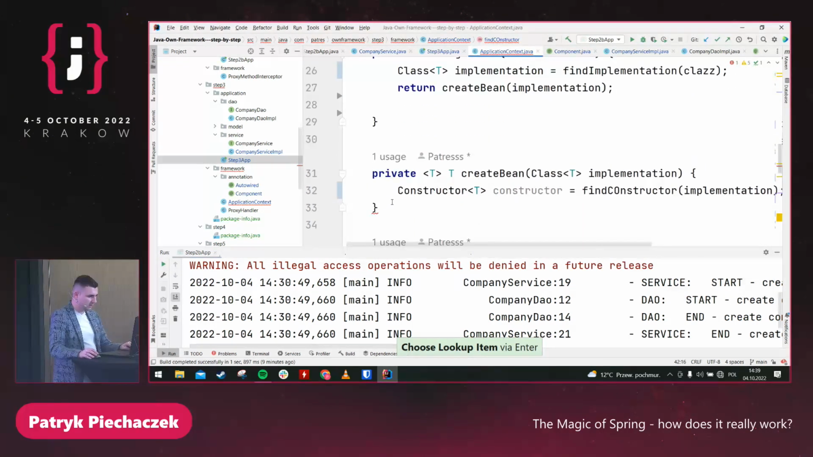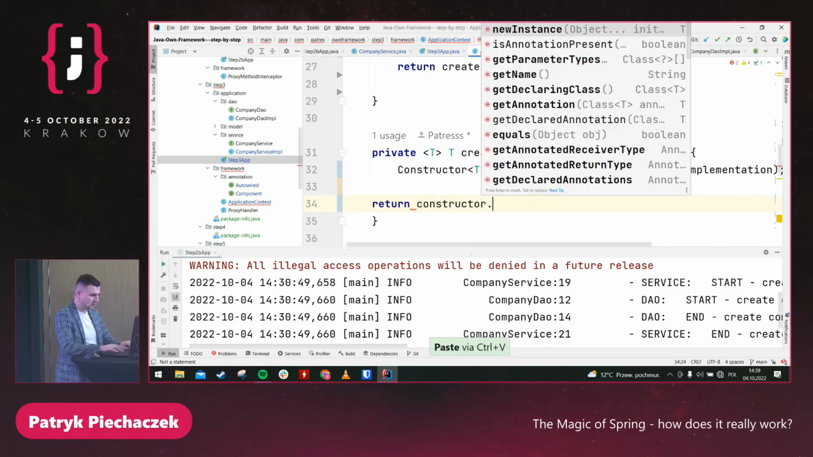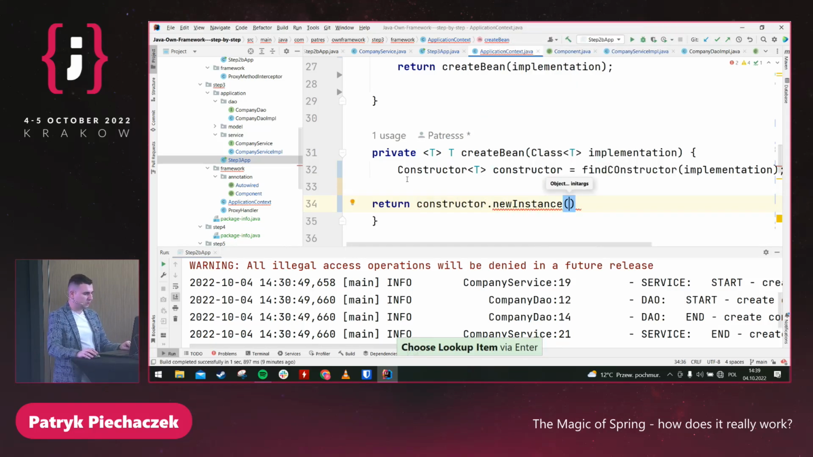Okay, so what is the next step? We have the constructor, so can I create a new object? Constructor newInstance, I need two parameters.